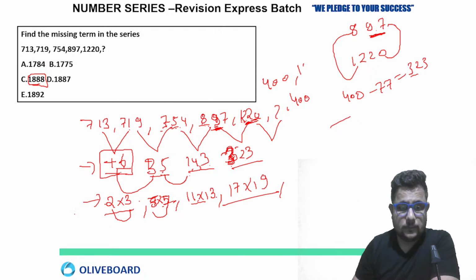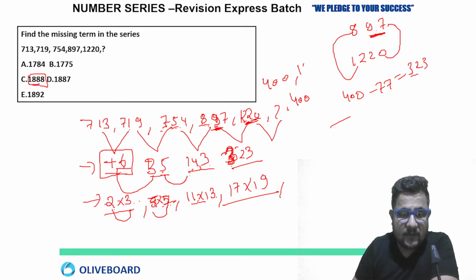Clear? And we are multiplying in pairs, right? Two consecutive prime numbers, 2 into 3. Then the next two prime numbers, 5 into 7, then the next two prime numbers, and the next two prime numbers, 23 into 29.